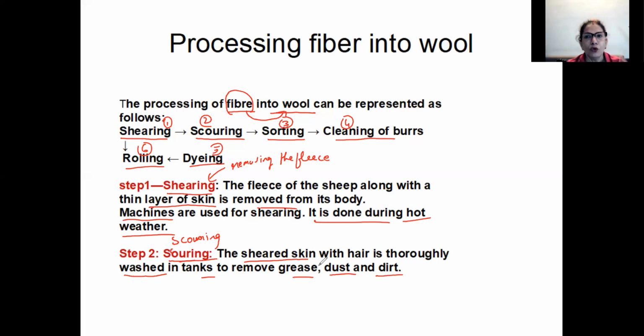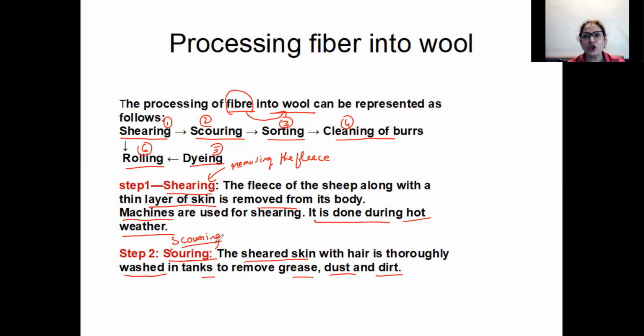They are going out for grazing, sitting in places where there is a lot of dust and dirt also. So their outer body or the fleece has a lot of dust and dirt. So all this needs to be washed in tanks. This is known as scouring.